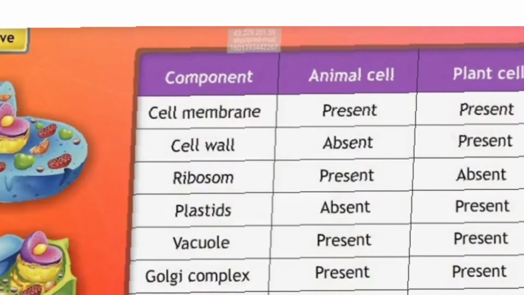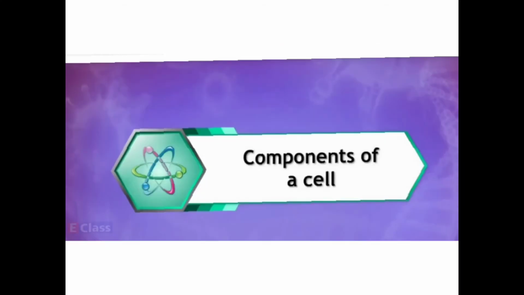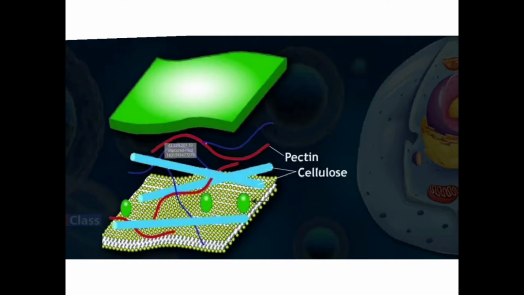So let us understand about the components of cell. The first one is cell wall. Now the cell wall is found around the cells of the algae, fungi, and the plants. Animal cells do not have this. Cell wall is nothing but an elastic and strong coat over the cell membrane. It is mainly composed of carbohydrates like cellulose and pectin. So these are the cellulose and pectin with the help of which it is made.